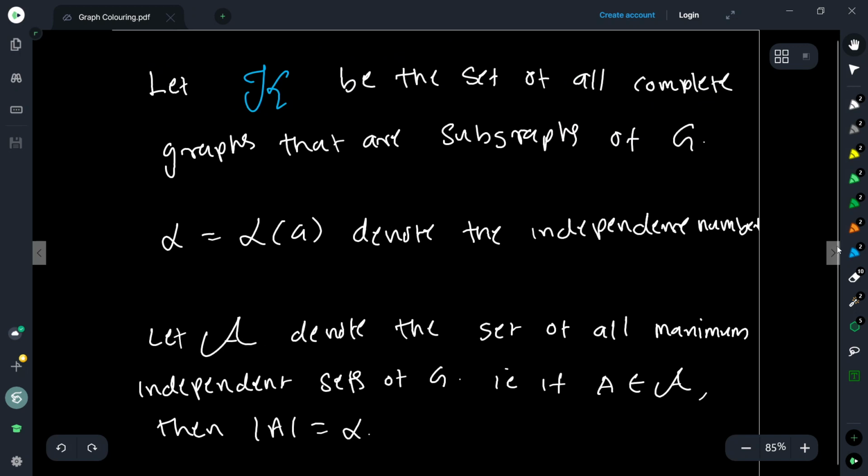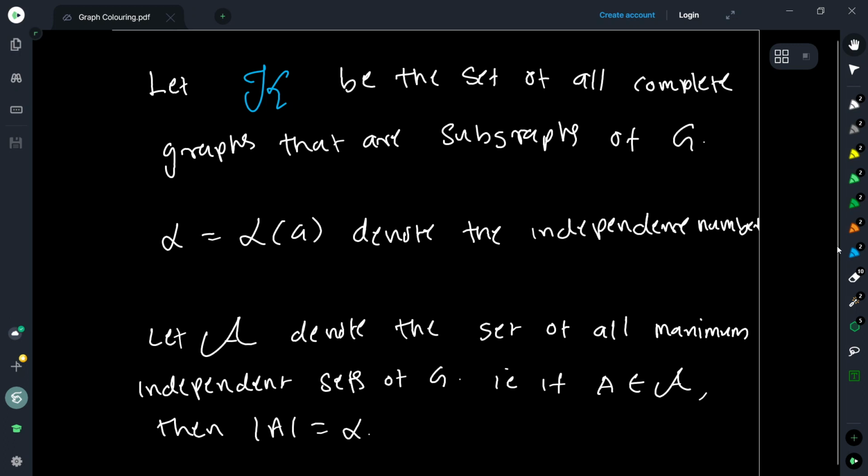Okay. So now, what is the idea of the proof? Suppose you can show that there is a complete graph which intersects every maximum independent set in the graph.